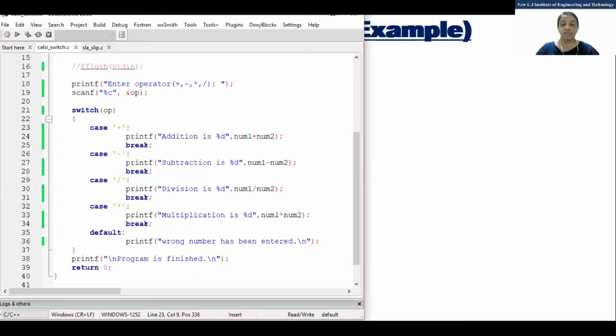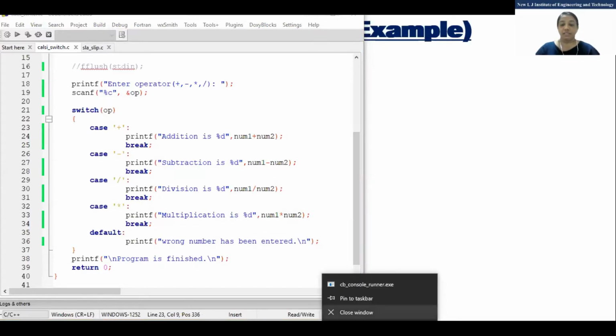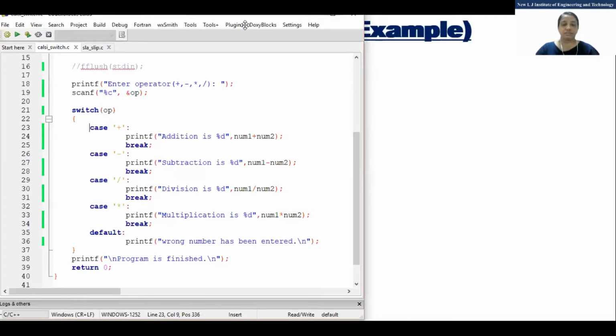Is there any doubt? Anyone? Just reply. Okay, fine. Okay, no doubt. If any doubt, you can write meanwhile, right? We'll run this program. See.